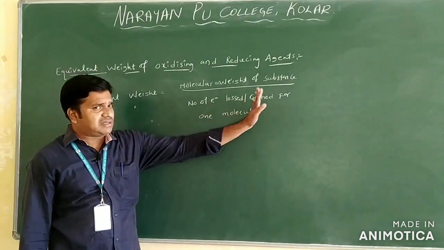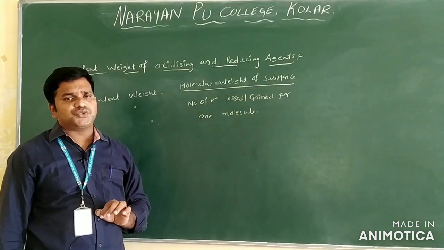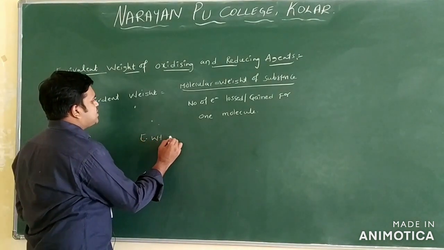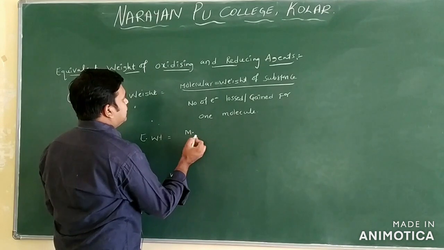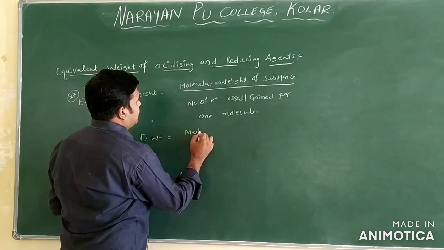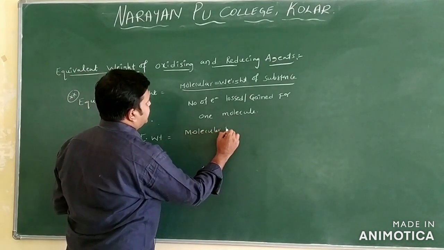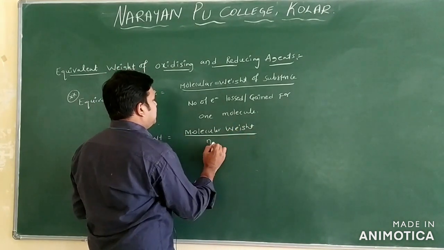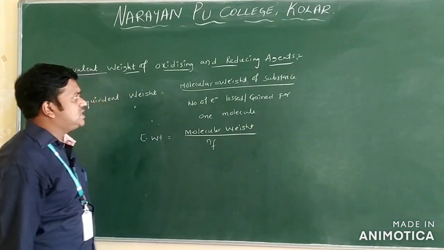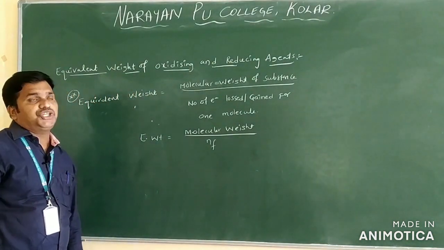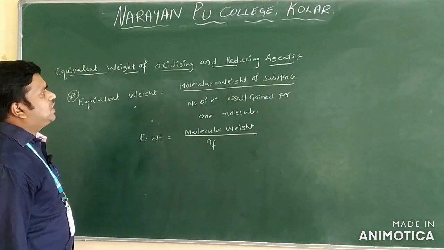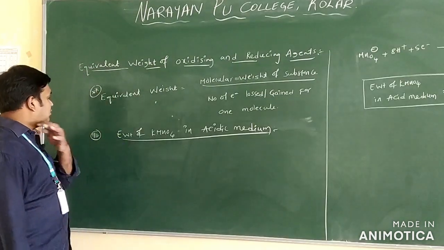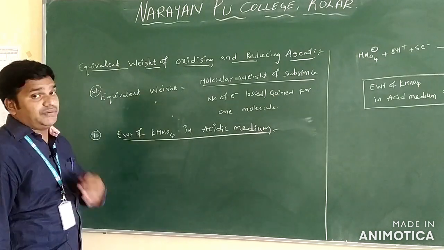Sometimes this number of electrons lost or gained we can take in the form of the n factor. So you can write equivalent weight is equal to molecular weight by n factor also. This is the formula we are using to identify equivalent weight of oxidizing and reducing agents. Let us see one example for calculation of equivalent weight.